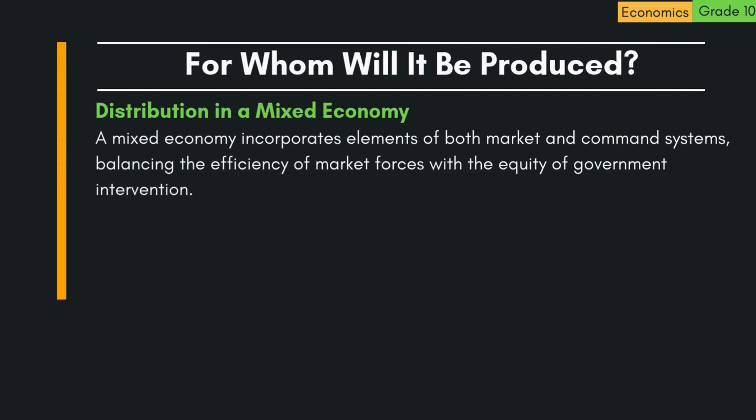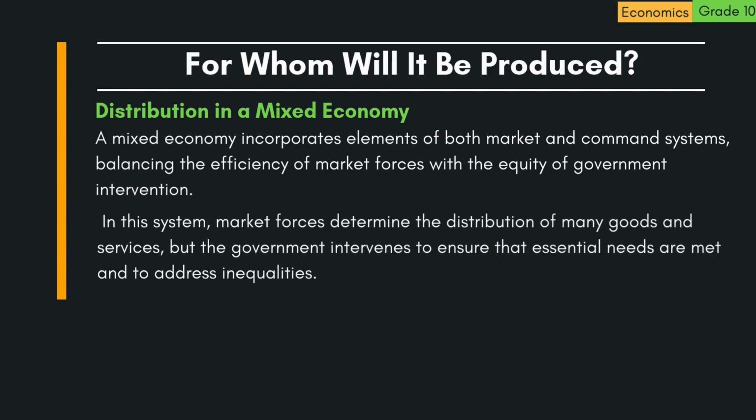C. Distribution in a mixed economy. A mixed economy incorporates elements of both market and command systems, balancing the efficiency of market forces with the equity of government intervention. In this system, market forces determine the distribution of many goods and services, but the government intervenes to ensure that essential needs are met and to address inequalities.